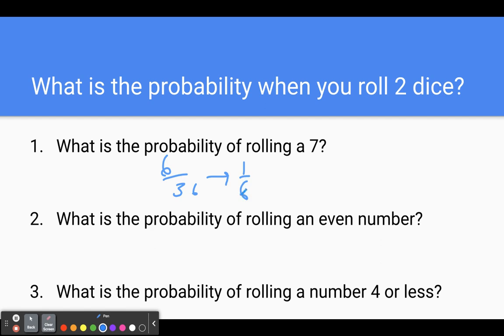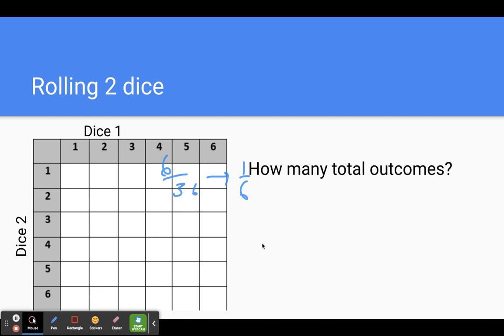What is the probability of rolling an even number? If we were to go back, now I kind of wish I hadn't erased this. But for even numbers, you would have to go through and count up all the even numbers. So 2, that was a 2 here. That was 2. That's a 3, that's 3, that's 4, that's 5, that's 6, that's 7. This one was 8, 9, 10, 11, 12.